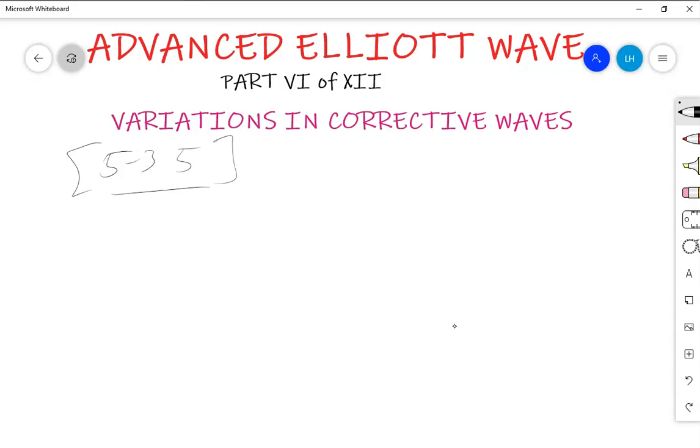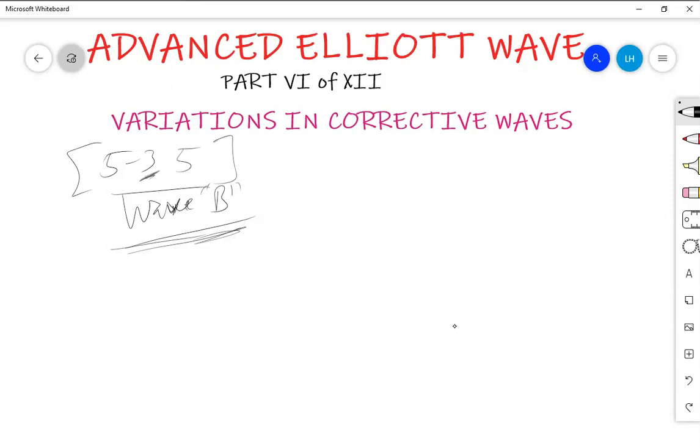In a highlight, we can find that the major variations in the zigzag occur in wave B. All of the important variations in zigzag occur in wave B. In a basic theme, we have seen that wave B has 3 internal waves.